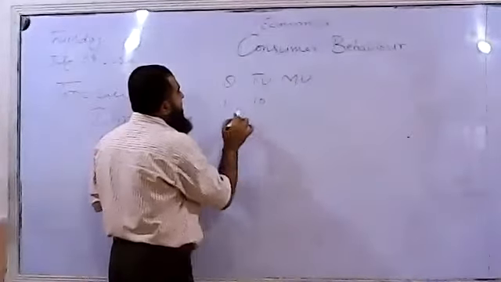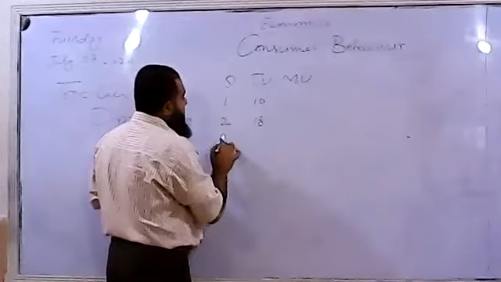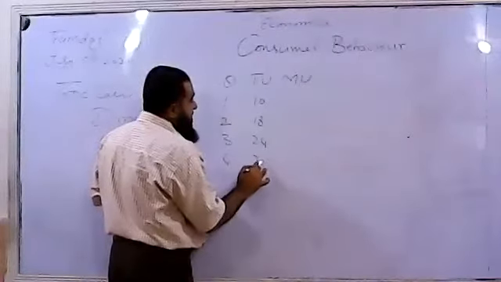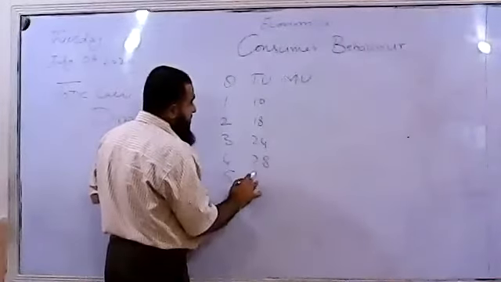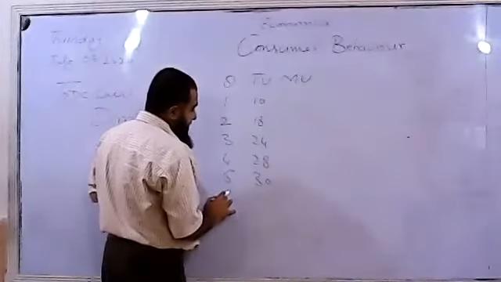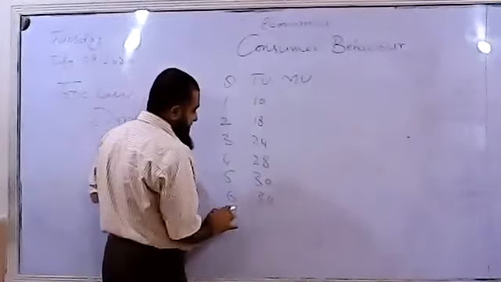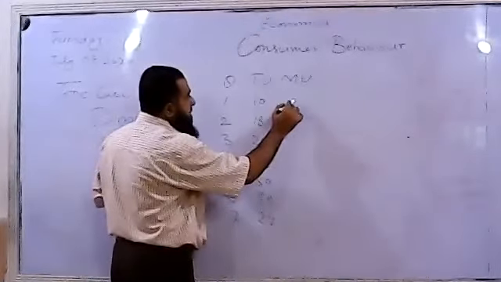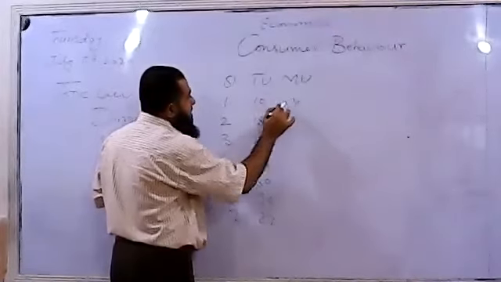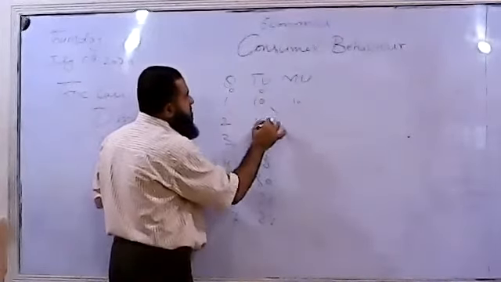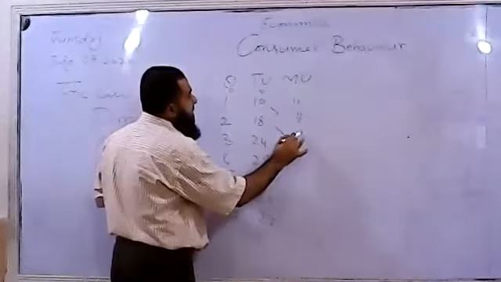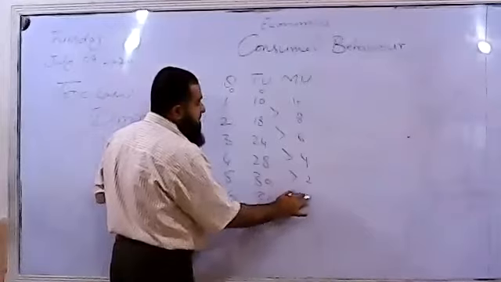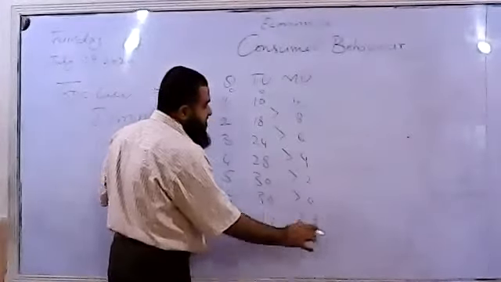First unit 10, second unit it is 18, third unit it will be 24, fourth unit it will be 28, and then fifth unit it will be 30. For sixth unit it is again 30, and seventh it is 27. So we say marginal utility for the first unit is 10, for second it is 8, for third it is 6, 4, and then 2, and then 0, and then -3.